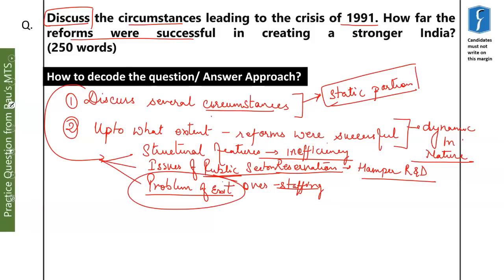That is why people having a lot of capital were hesitant in investing it in the manufacturing sector. Fourth was the increasing fiscal deficit, which also led to the crisis of 1991.